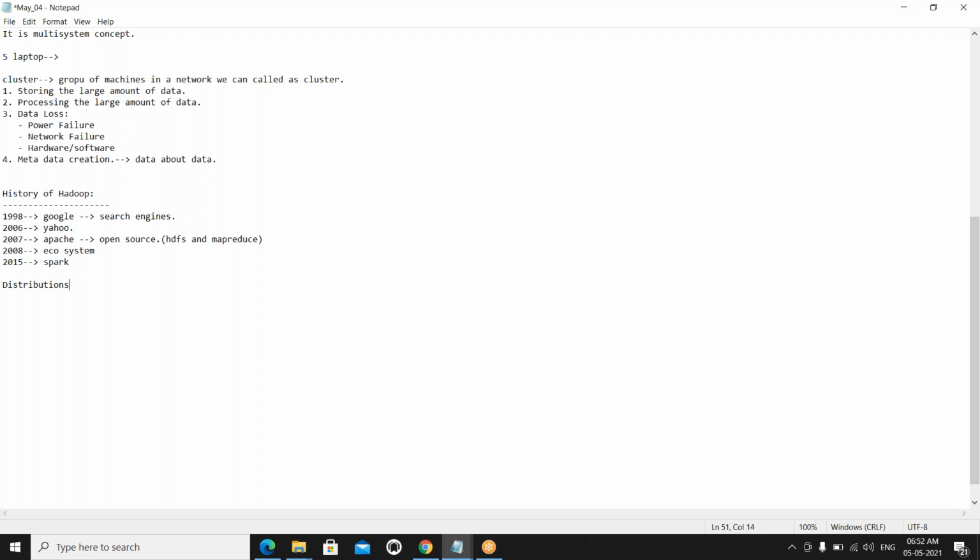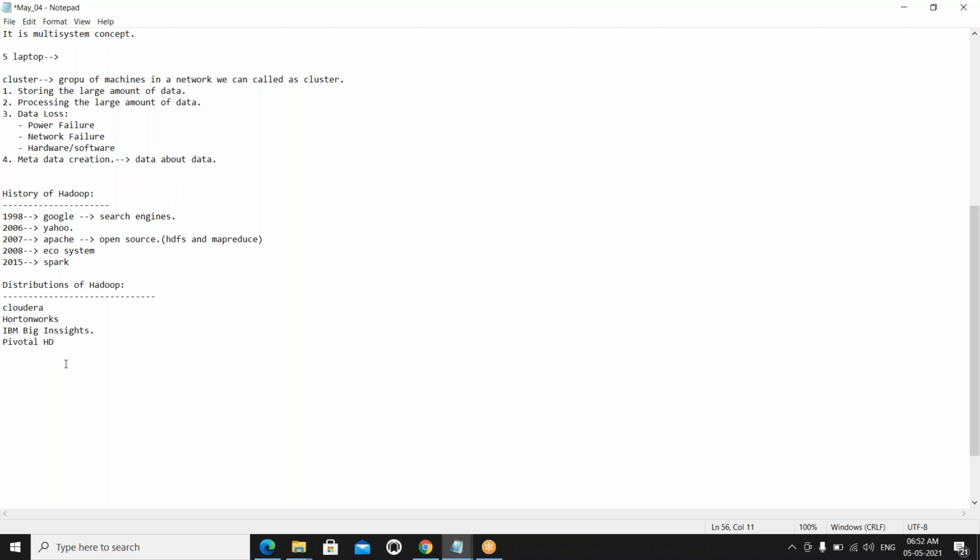Cloudera is one distribution, Hortonworks, IBM BigInsights, and Pivotal HD.